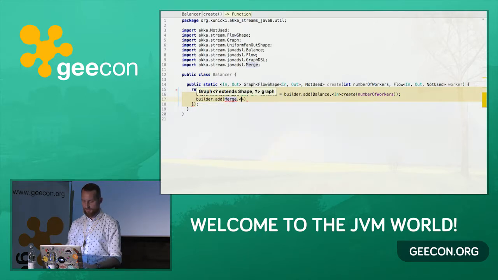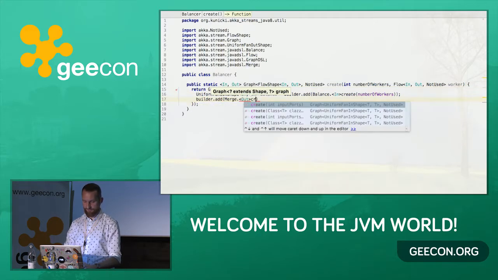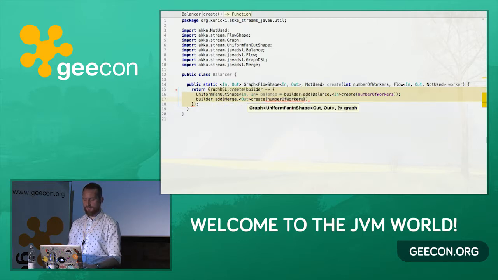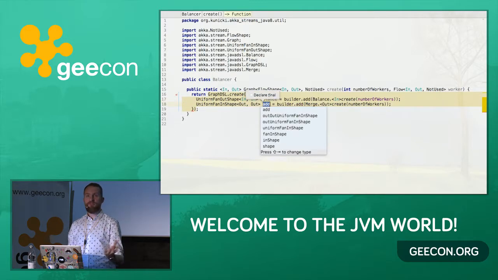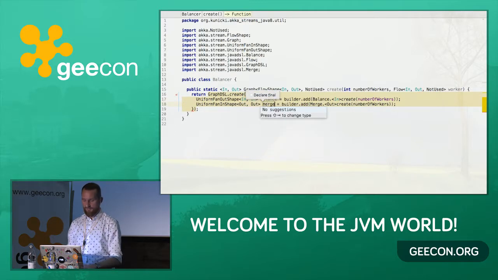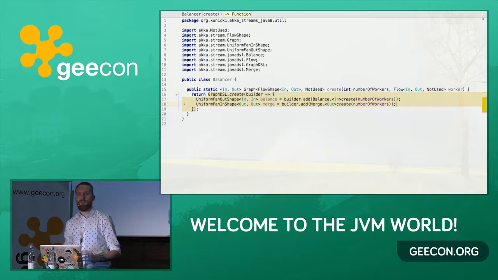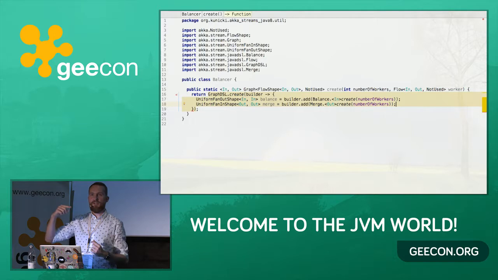It's called merge. And it also needs to have the number of inputs set to the number of workers. And actually, this won't be verified at compile time, but it's going to be verified at runtime. So if, for example, you leave some output not connected or input not connected, Akka Streams is going to complain at runtime.